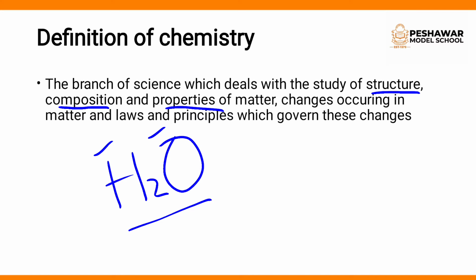Next, the changes occurring in matter. What kind of changes are you going to observe in matter? I have written water here as an example. Water can be changed into ice, that is the solid state of water, and water can also be changed into the gaseous state, that is steam.